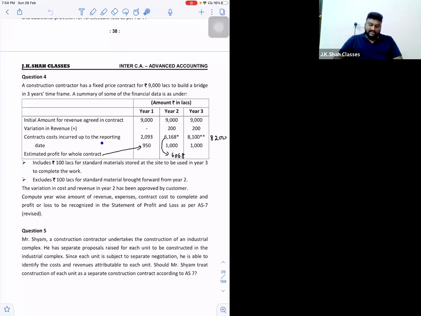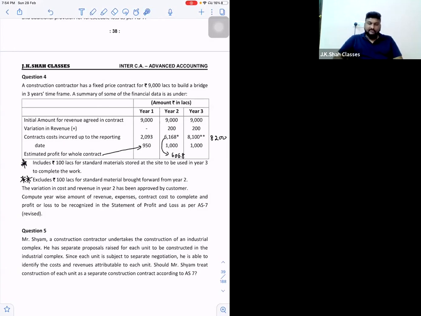Then it says cost incurred up to the reporting date is 6168. Now please understand this 6168 is the cumulative cost. That is total cost incurred. That is year 1 plus year 2. Total cost incurred is 6168. But sir, there is a star mark over here. So let us read what is this star. So this is actually that star, first star and second star.